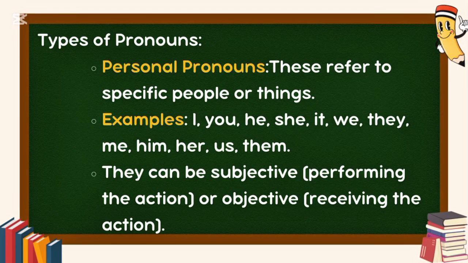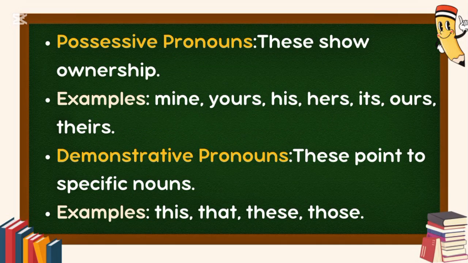Types of pronouns. Personal pronouns. These refer to specific people or things. Examples: I, you, he, she, it, we, they, me, him, her, us, them. They can be subjective, performing the action, or objective, receiving the action. Possessive pronouns. These show ownership. Examples: mine, yours, his, hers, its, ours, theirs.